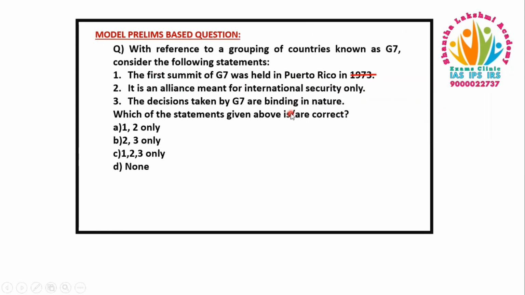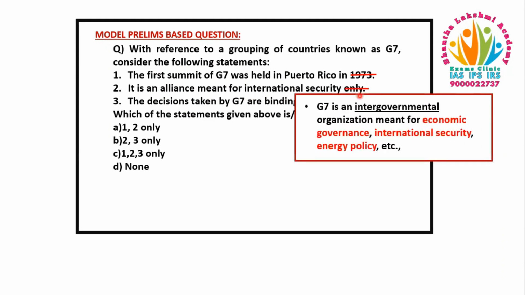Next, the second statement says, it is an alliance meant for international security only. So till here, it is right, but the word only is wrong. Because the aim of G7 is not just about international security, but also about economic governance, energy policy, etc.